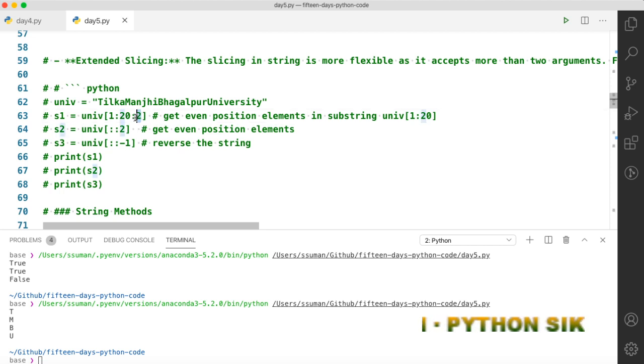You can use these optional parameters as well to leave some characters, or provide some period. Like the range function, we can provide some period. So it will take the first element, then leave the other element, then again take the third element, leave the fourth element.